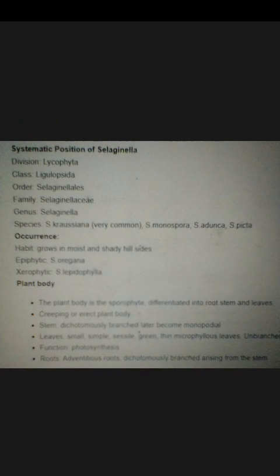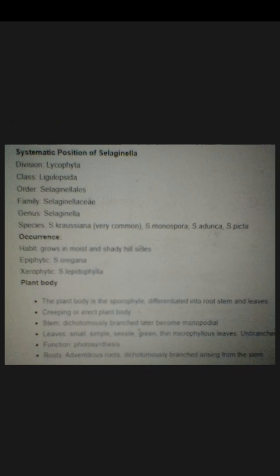Selaginella will follow the same pattern as we have followed in previous genera. We'll start our lecture from the systematic position of that particular genus, then occurrence, plant body, morphology, anatomy, followed by reproduction and life cycle. So this is the pattern of our study.